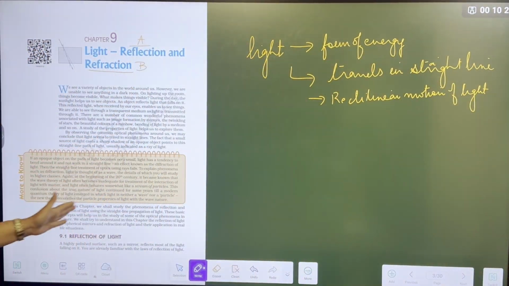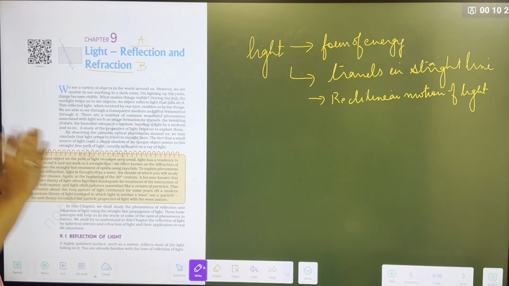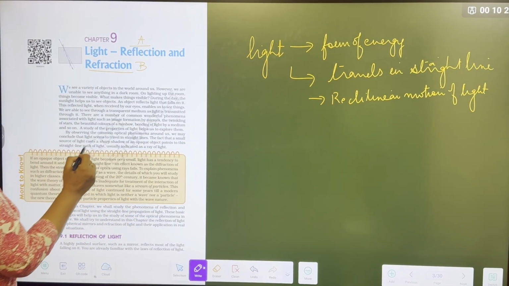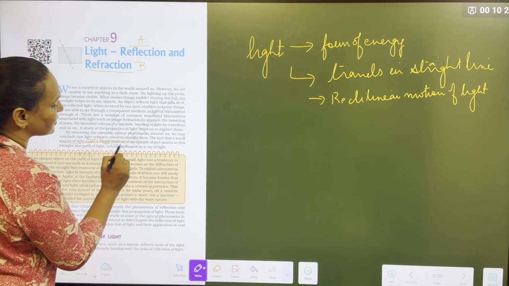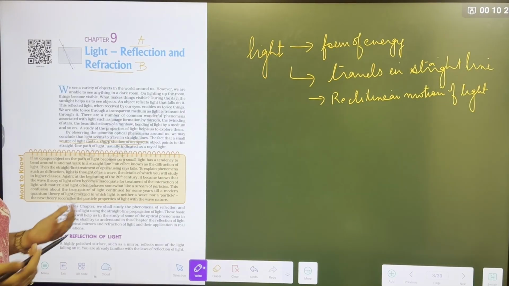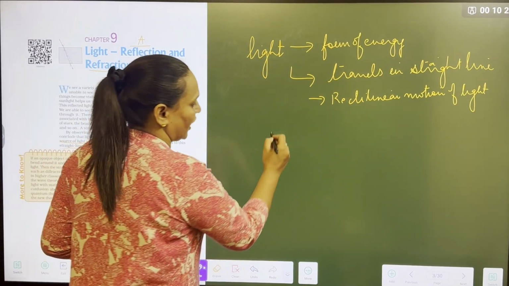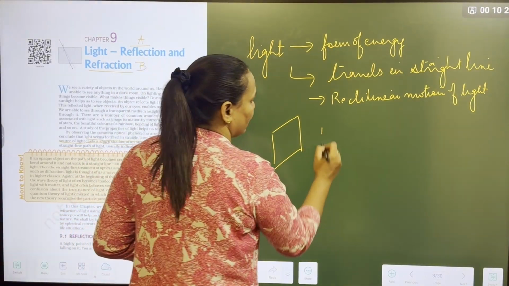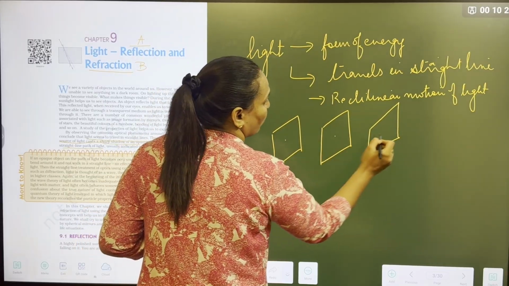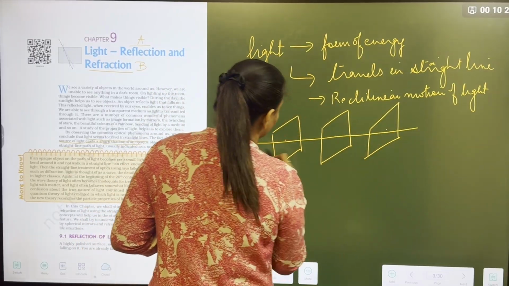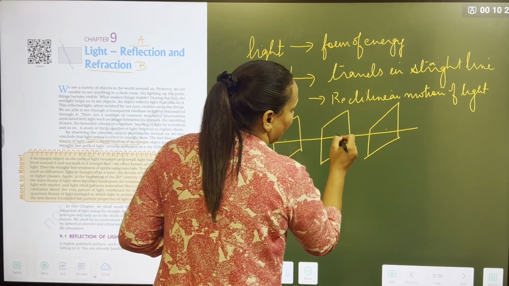If you see the first page of this chapter, there is nothing so big to learn. Just remember, light seems to travel in a straight line. A small source of light casts a sharp shadow of an opaque object, which points to this straight line path of light. We have done this experiment in our childhood. Do we remember? In lower classes, when the hole is at the same level, you can see the flame of the candle.